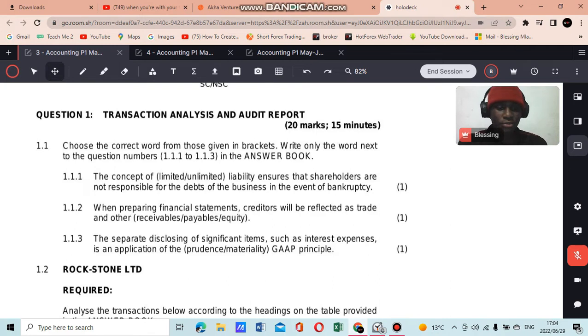These concepts come about when you talk about business structures, whether it's a company, a partnership, or a sole trader. Limited liability means that the liabilities of the business are limited to the business only. It's usually applicable in structures such as companies, whether public or private, where the liabilities of a company are limited to the company only.